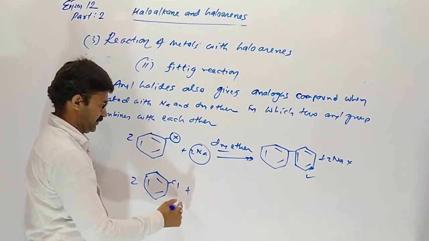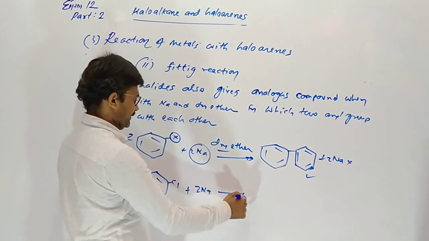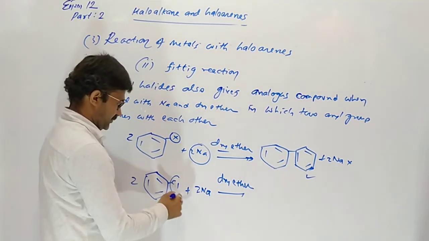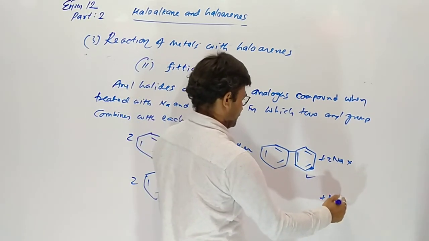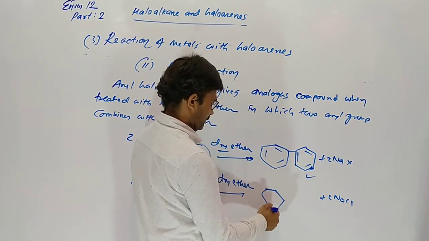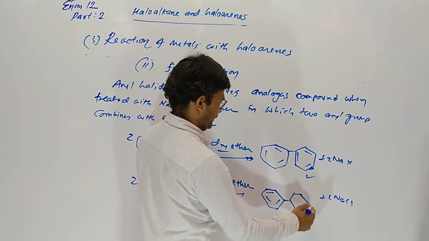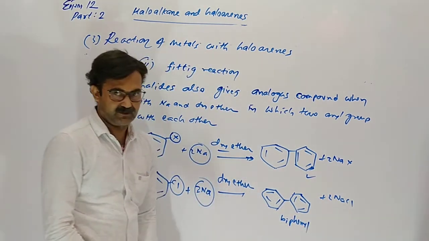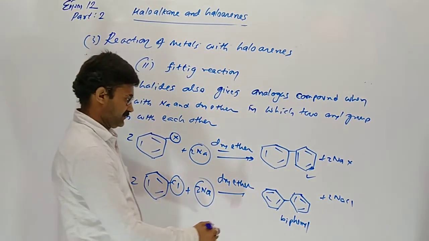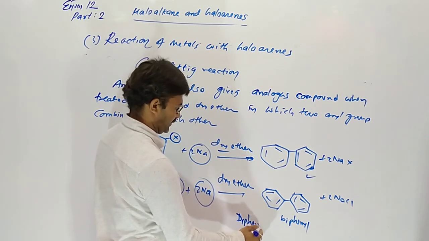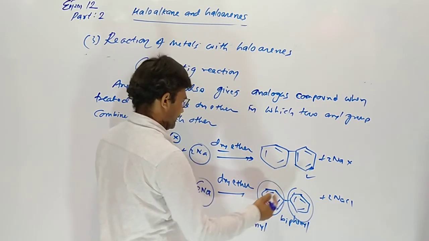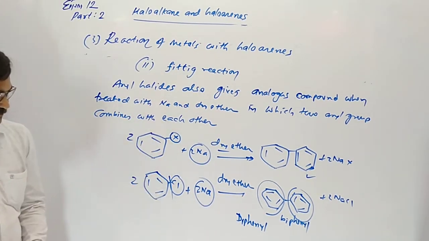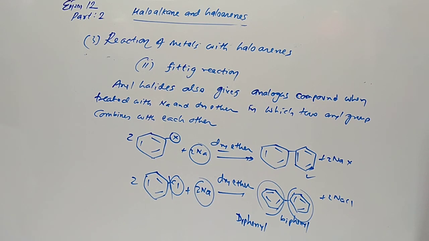If 2 mole chlorobenzene reacts with 2 mole of sodium in dry ether, 2 chlorine combines with 2 sodium giving 2 NaCl, and 2 phenyl groups combine with each other and give biphenyl, otherwise diphenyl. Another name: this part is phenyl 2 times. Here 2 phenyl combine. So biphenyl, otherwise diphenyl.